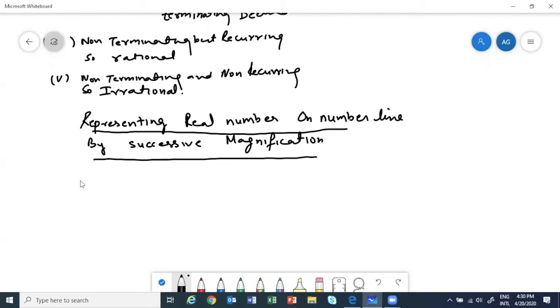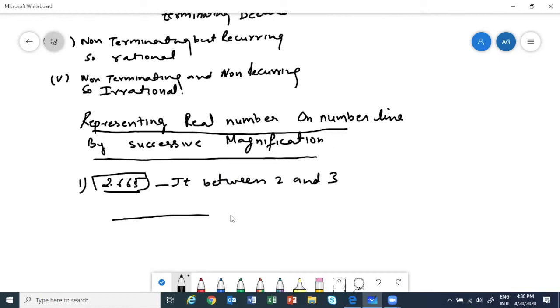Okay, let me take one and show you how it happens. For instance, if I take 2.665, the first thing that I notice is that 2.665 is going to lie between 2 and 3.